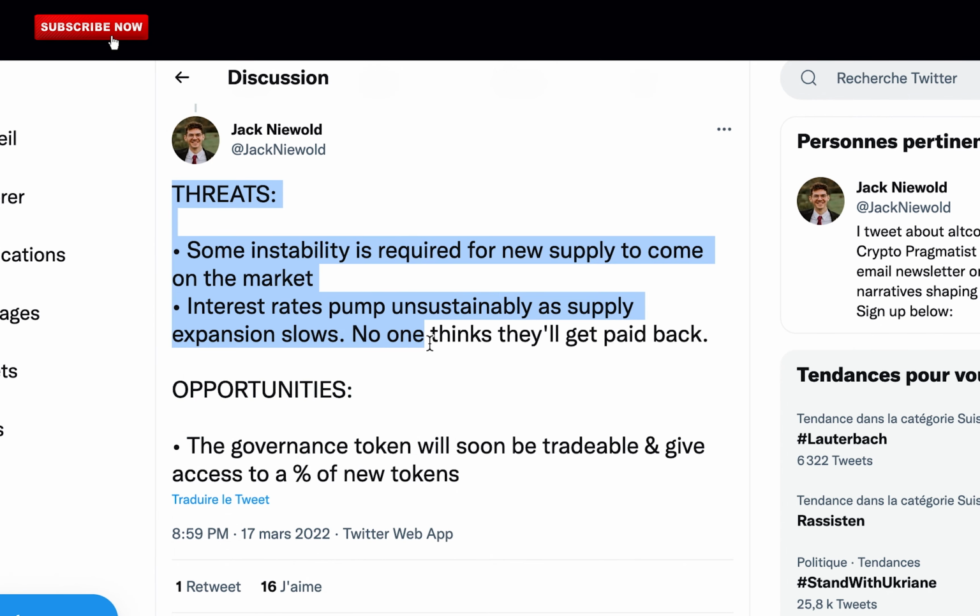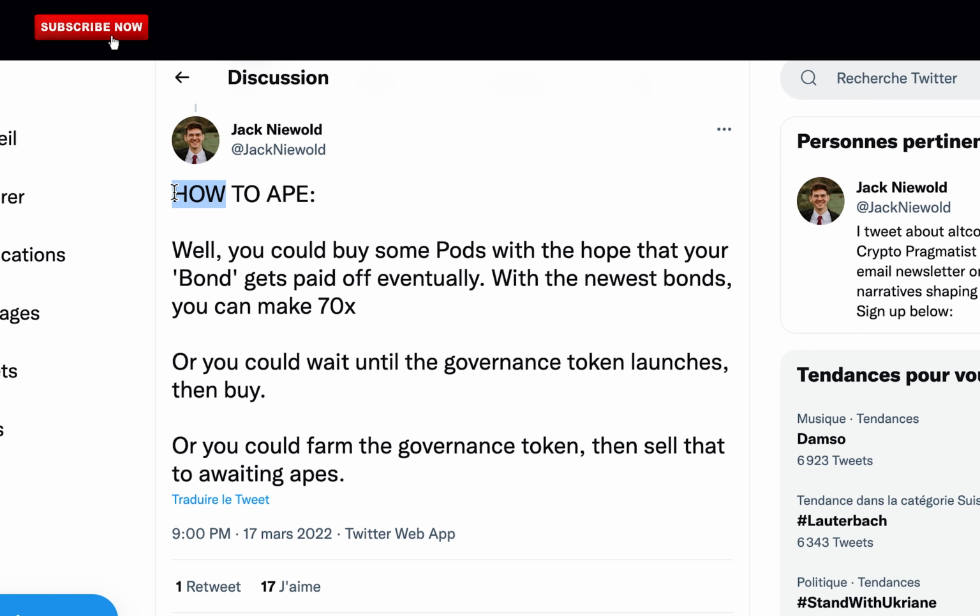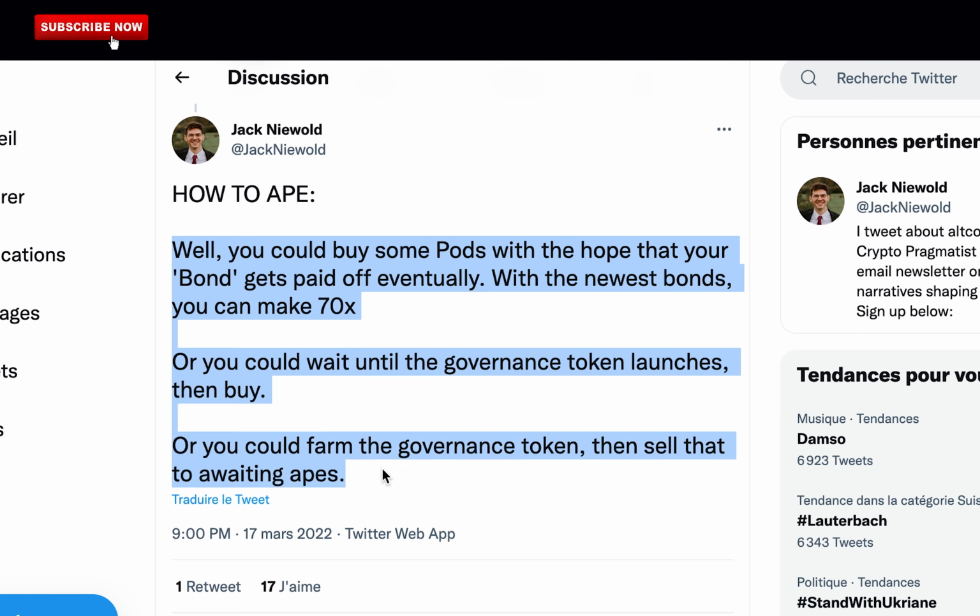Threats. Some instability is required for new supply to come on the market. Interest rates pump unsustainably as supply expansion slows. No one thinks they'll get paid back. Opportunities. The governance token will soon be tradable and give access to a percentage of new tokens. How to ape? Well, you could buy some pods with the hope that your bond gets paid off eventually. With the newest bonds, you can make 70x. Or you could wait until the governance token launches, then buy. Or you could farm the governance token, then sell that to awaiting apes.